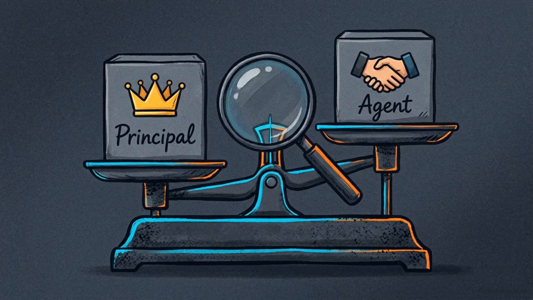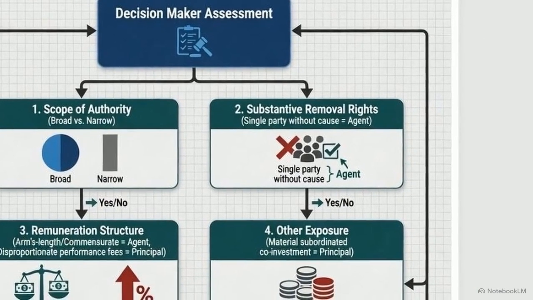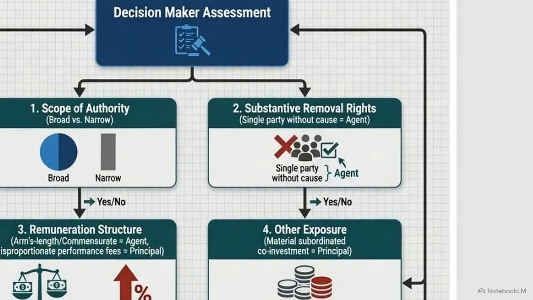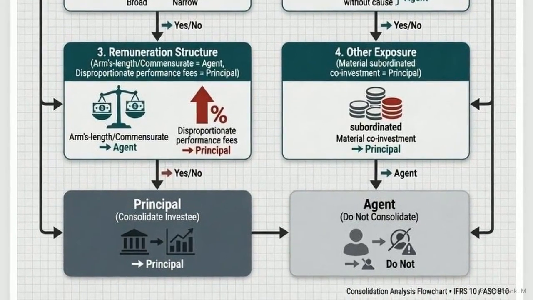We must determine if the decision maker is acting as a principal or an agent. This flowchart resolves the ambiguity. Node 1 examines the scope of authority. Node 2 tests removal rates. Firing without cause defines an agent. Node 3 evaluates if remuneration is disproportionate, while Node 4 checks if subordinated co-investments push them toward principal status.